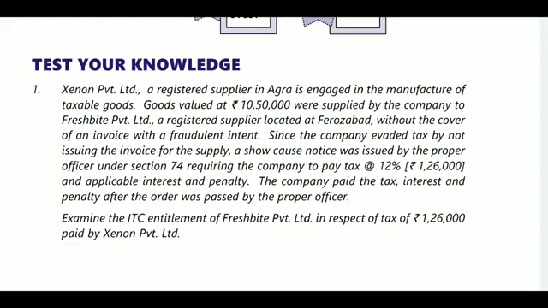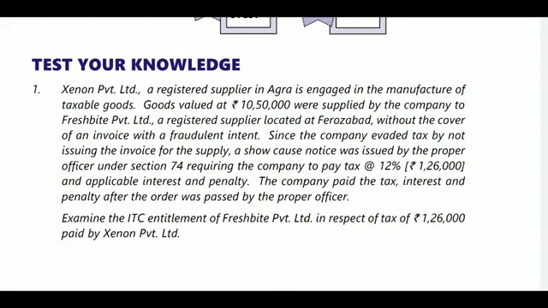Genuine Private Limited, Agra, is a registered supplier engaged in the manufacture of taxable goods. Taxable goods valued at 10,50,000 were supplied by the company to Fresh Bright Private Limited, a registered supplier located in Faridabad, without a cover invoice, with fraudulent intent. So they did not issue the invoice. It is a fraudulent transaction since the company avoided tax by not issuing the invoice for supply. So he has not paid the tax related to the amount of 10,50,000.